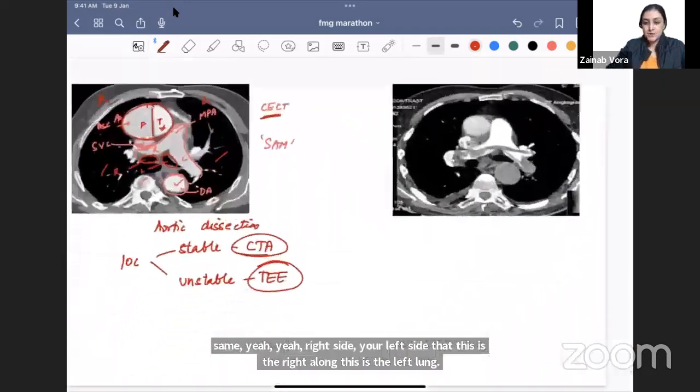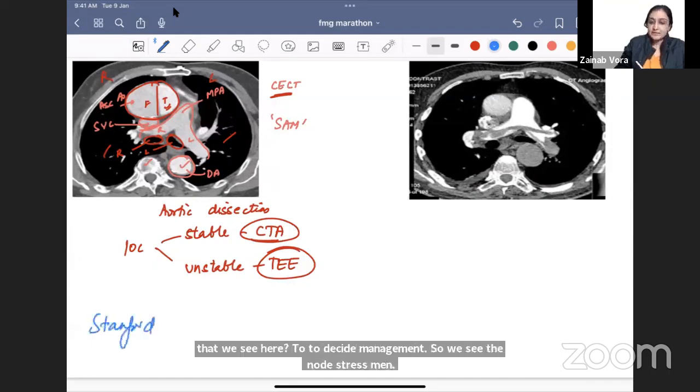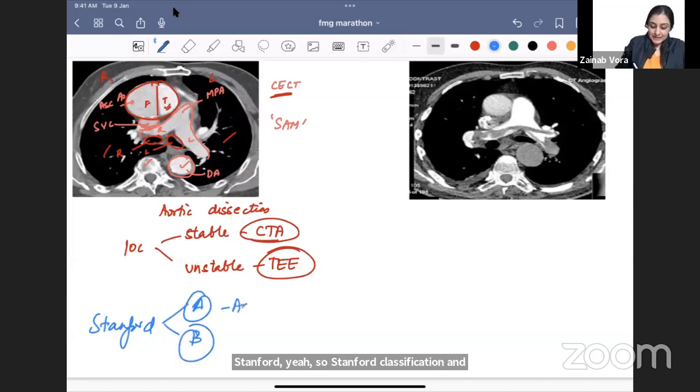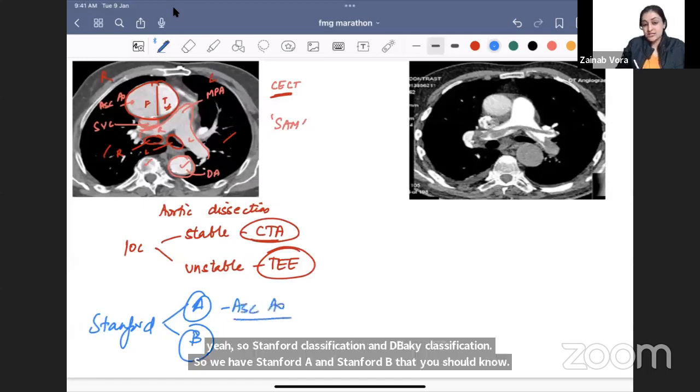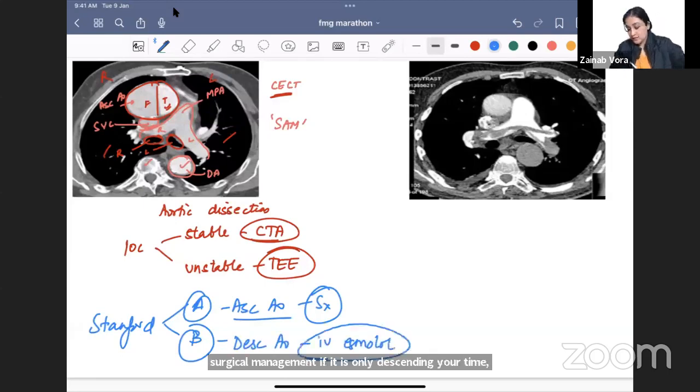Like everything else. What is the classification that we use here to decide management? So we see the, not Strassman, Stanford. Yeah. So the Stanford classification and the DeBakey classification. We have Stanford A and Stanford B that you should know. Anytime the ascending aorta is involved, it is Stanford A, urgent surgical management. If it is only the descending aorta, you can just give medical management with a beta blocker, IV esmolol. Okay. The dye used for angiography is iohexol, an iodinated contrast.